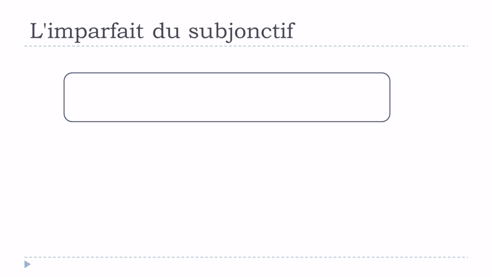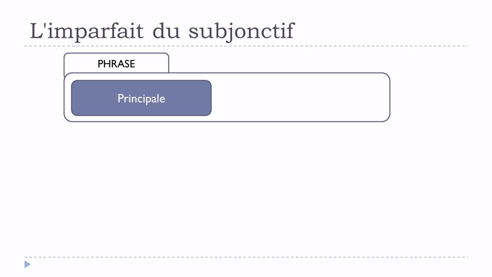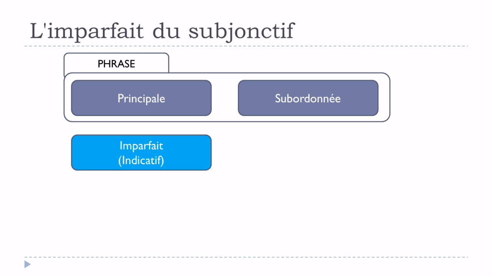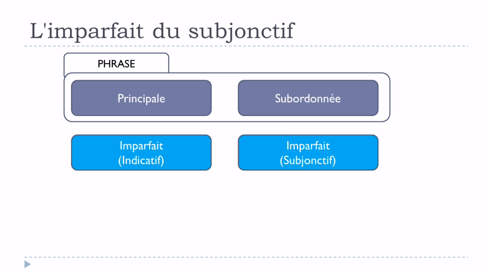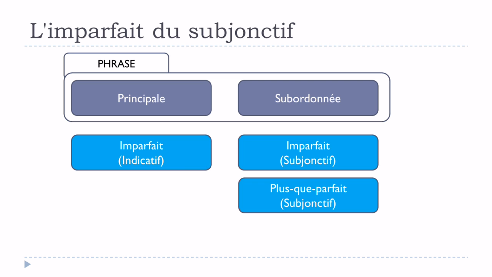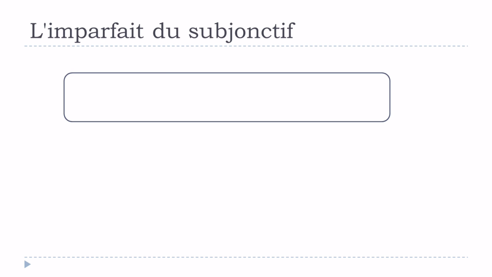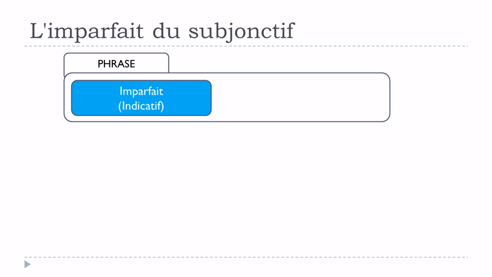So now let's imagine that we've got a sentence, and in this sentence we've got la principale and we've got une subordonnée. If we have l'imparfait de l'indicatif dans la principale, so in the first part, then normally we should put in the subordonnée l'imparfait du subjonctif, or le plus que parfait du subjonctif. So that's the way it should normally be done. Imparfait de l'indicatif, imparfait du subjonctif.